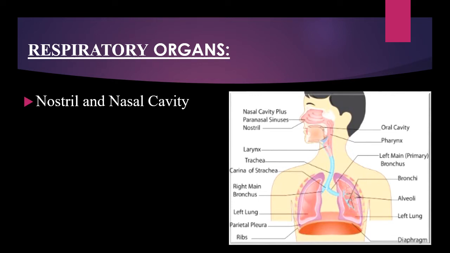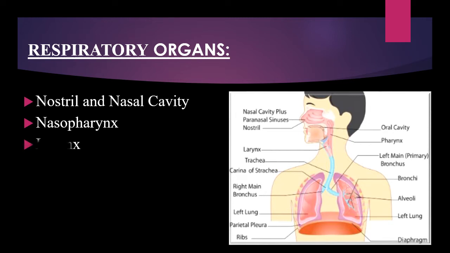This is the nasal cavity, that means nostril. This nostril helps us to get oxygen inside our body. And the next organ is nasopharynx. Nasopharynx is labeled here. This nasopharynx helps us to pass the oxygen towards the lungs.